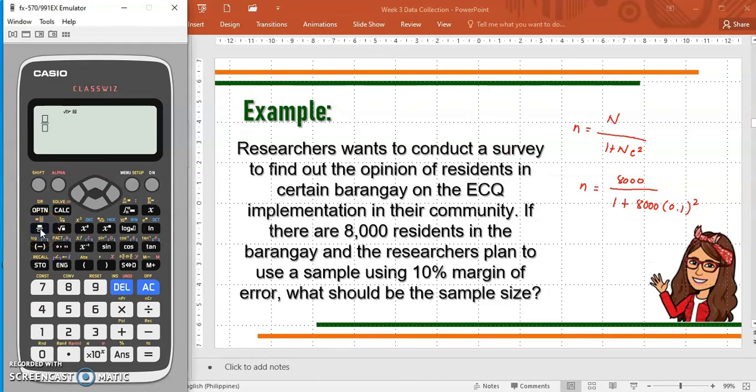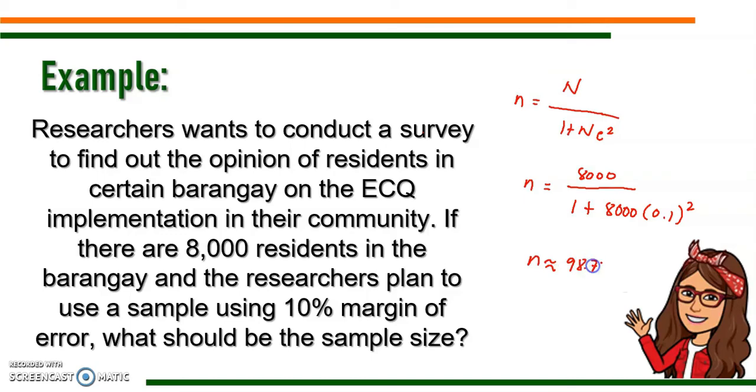So we key in the fraction. We click on 8,000 in the numerator. We click on arrow down to go to the denominator. And in the denominator, we key in 1 plus 8,000 times 0.1. Then we click on squared. We click on equal sign and the value is 8,000 over 81 or 98.77. Okay, please take note of that. 98.77 rounded to the second decimal place.